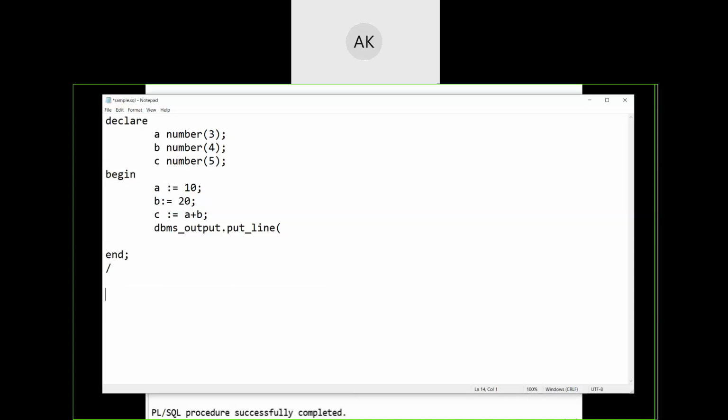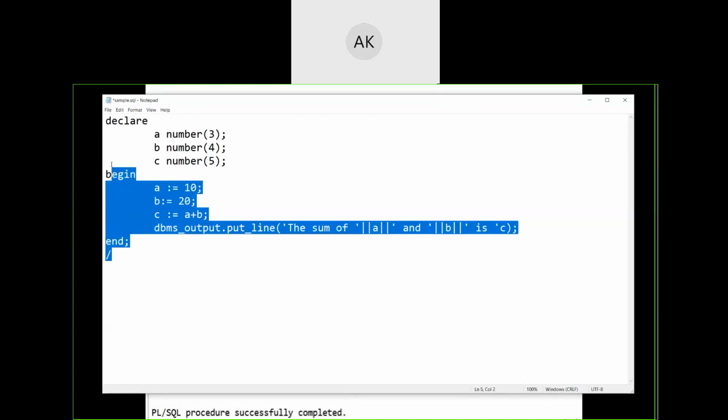So I'll just copy it back there. So our entire program will be of this nature. That's all.